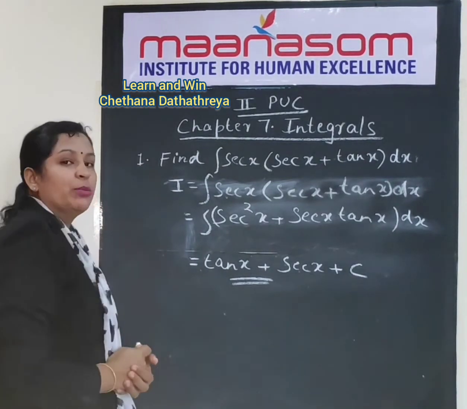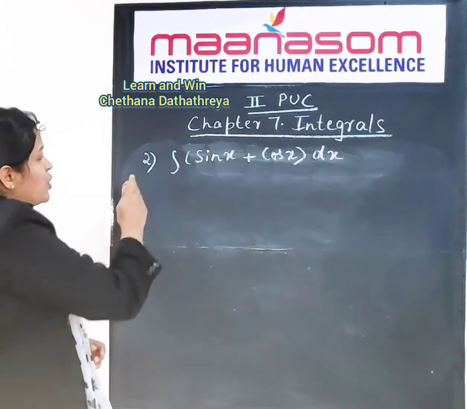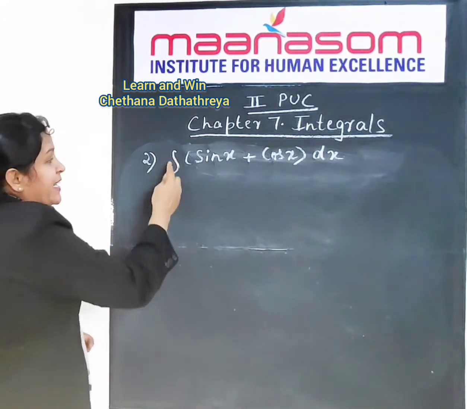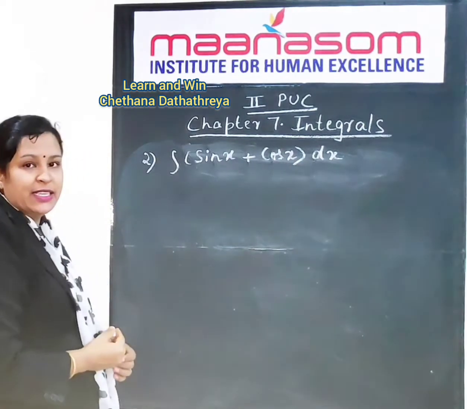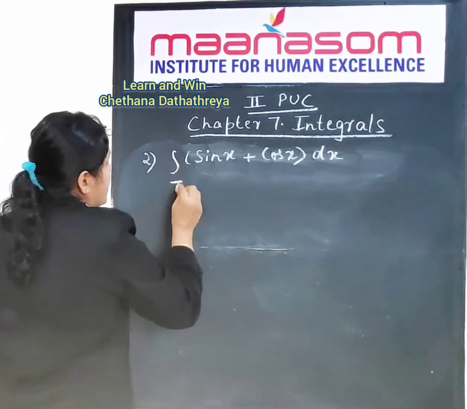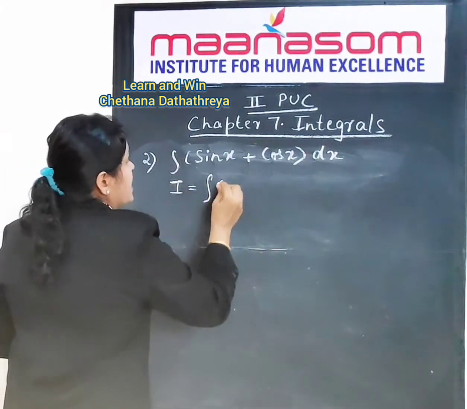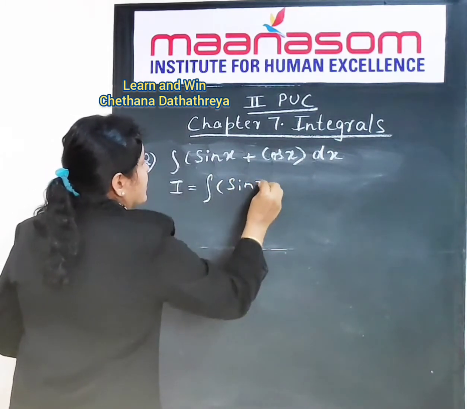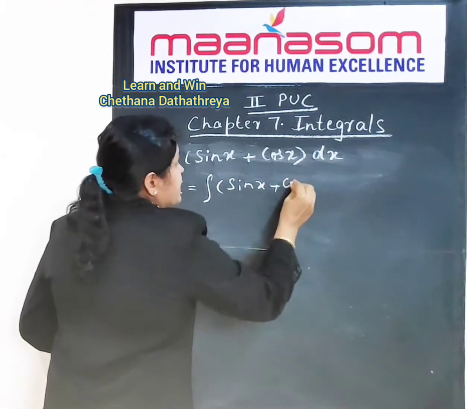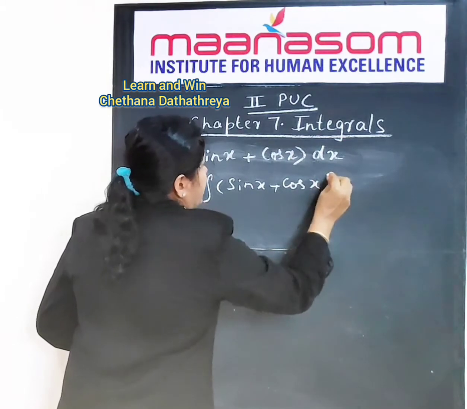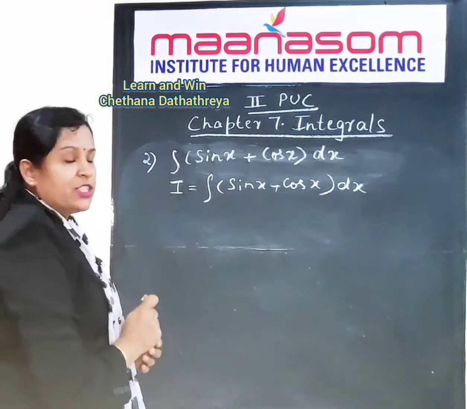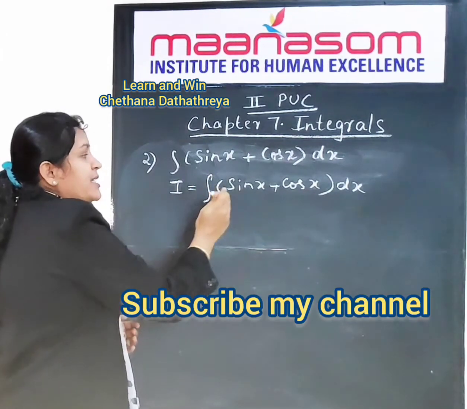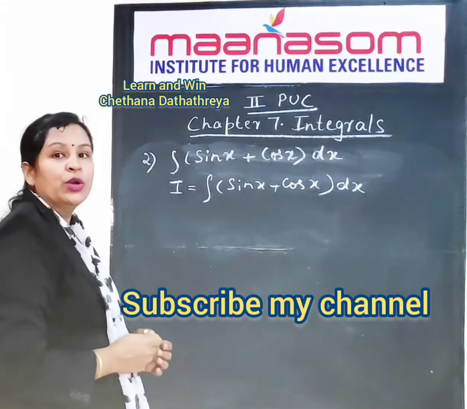Let us solve question number 2. Now let us solve the second problem. Integral sin x plus cos x into dx. First let us write I is equal to integral sin x plus cos x into dx.